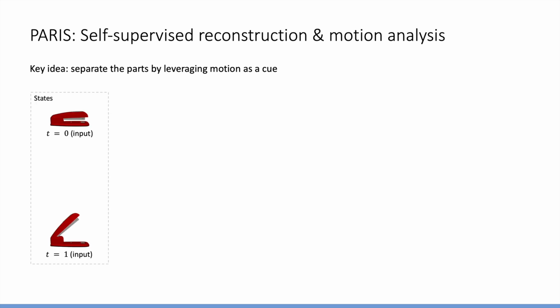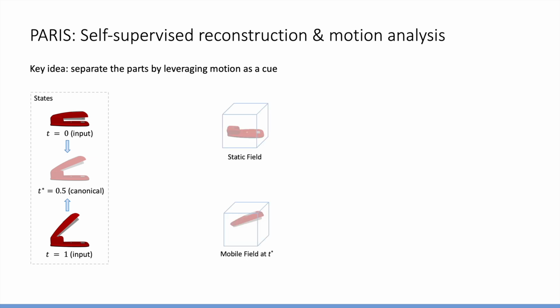Since the motion accounts for the inconsistency between two states, we optimize the motion parameters by registering the moving parts from the input states T to a canonical state T star. During registration, the component that agrees with the transformation is extracted as the movable part, and the one remaining still is extracted as the static part.